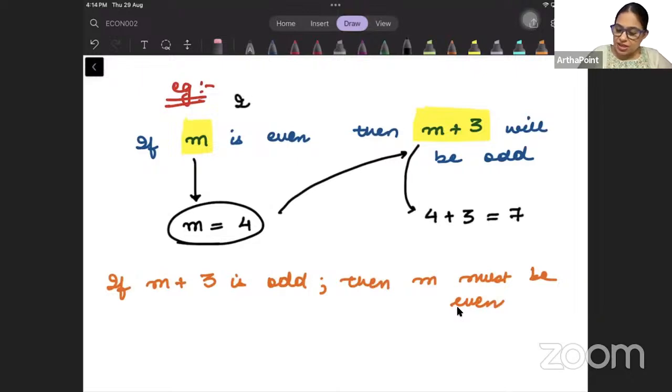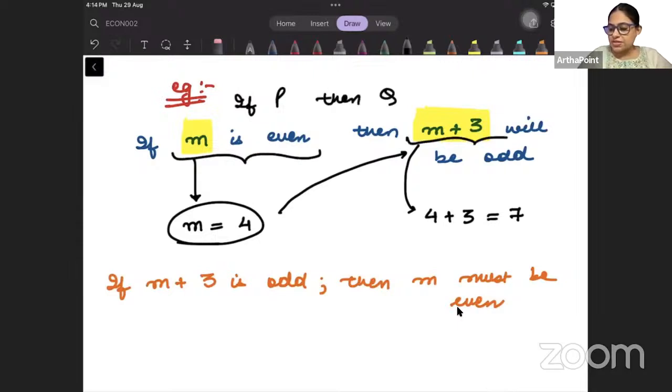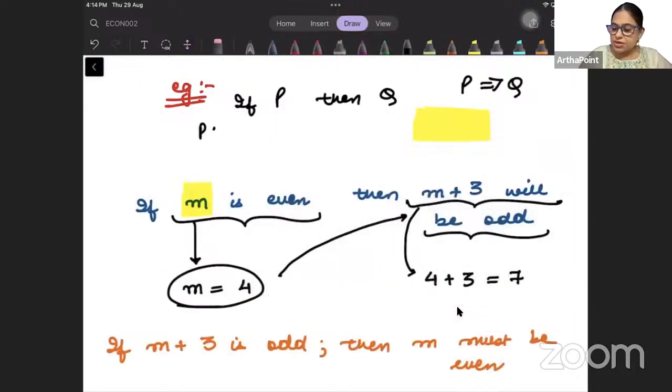So this says if P, what is P? That m is even. Then Q, what is Q? m plus 3 is odd. So P is implying Q. P implies Q. What is P, beta? The P statement is m is even. The Q statement is m plus 3 is odd.